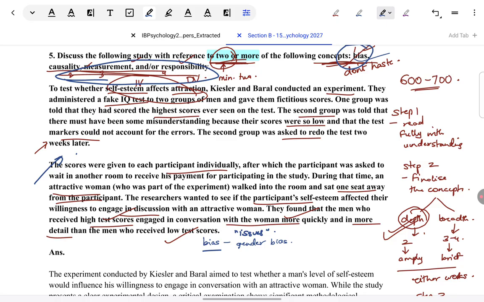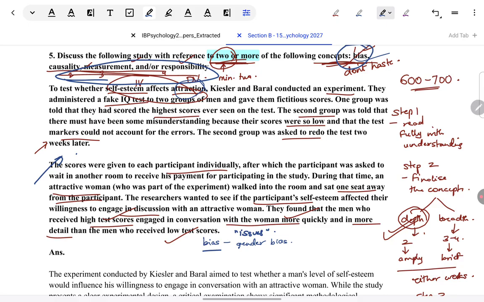How do I know gender bias is there? Yes, because they're only male participants. And moreover, the DV, which is attraction, the way it has been operationalized is just willingness to engage with a female, with an attractive female. So, taking an attractive female as a measure of attraction, that is definitely gender biased.